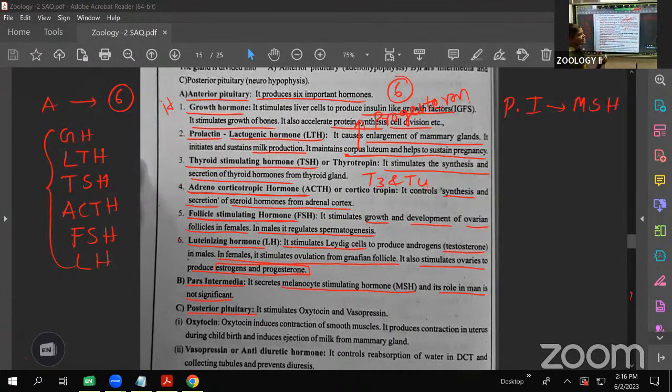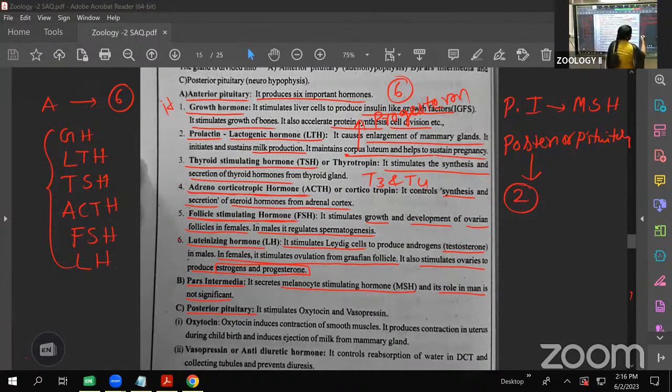neurohypophysis. Clear? Posterior pituitary. The anterior pituitary produces 6 hormones, but the posterior pituitary releases only two hormones, and they are synthesized inside the hypothalamus. From the hypothalamus they enter through the circulation into the posterior pituitary.